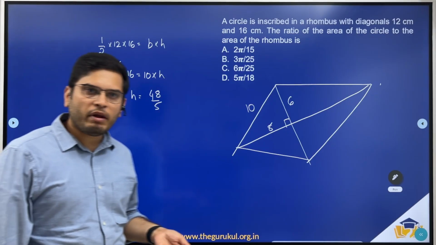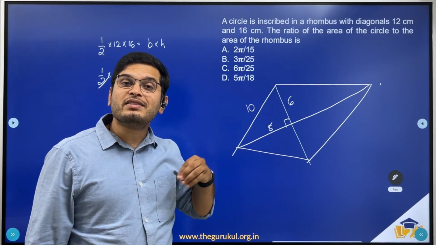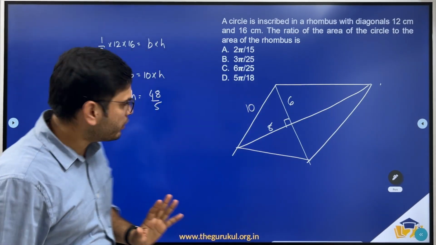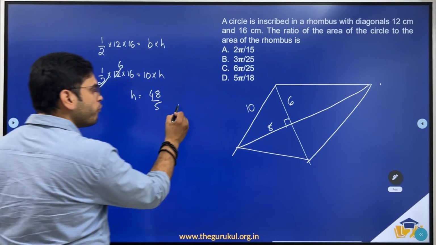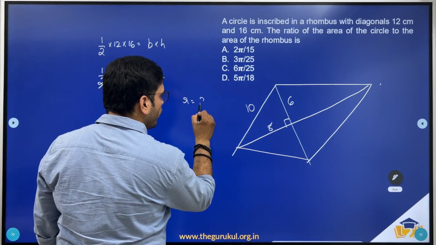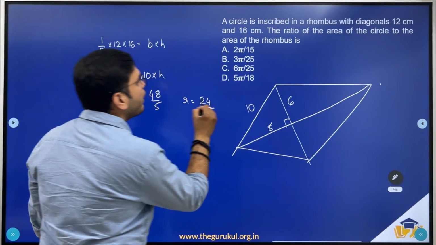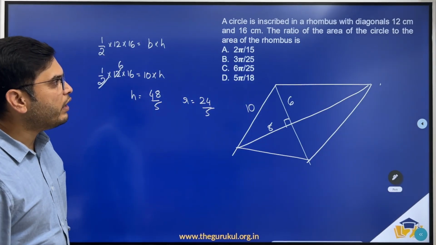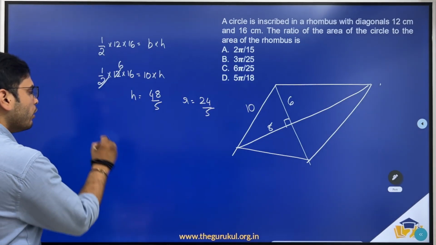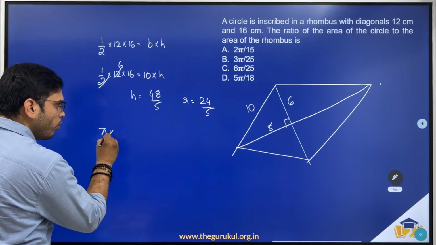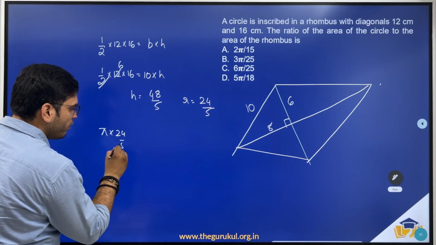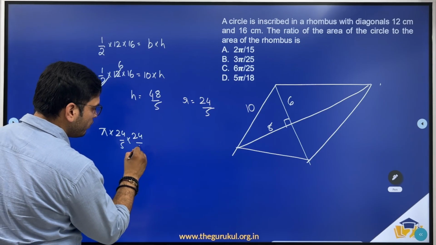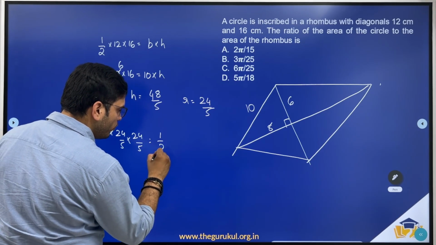Now what is 48 by 5? The height of the rhombus, which is nothing but the diameter of the circle, right? So if the diameter is 48 by 5, radius should be equal to 24 by 5. Now what was asked? The ratio of the area of the circle to the area of the rhombus. Now area of the circle would be pi into r square, 24 by 5 into 24 by 5 is to half into d1 d2,